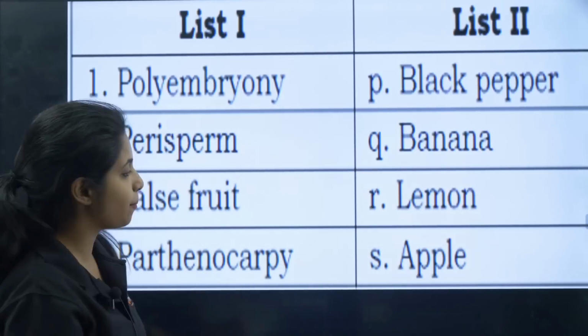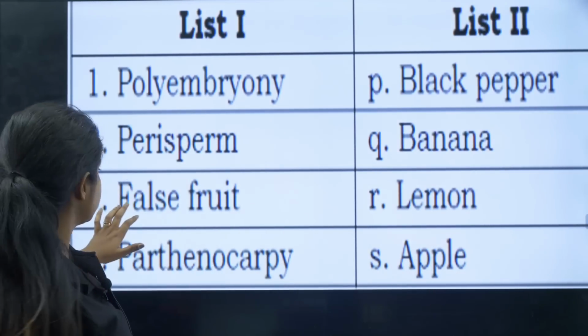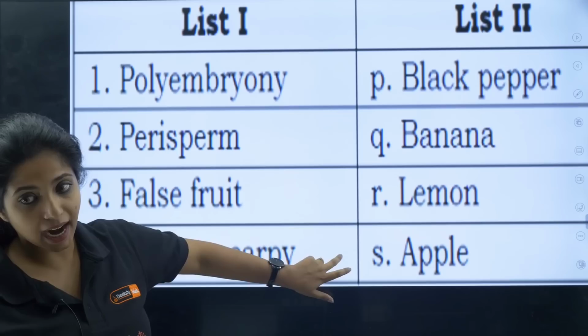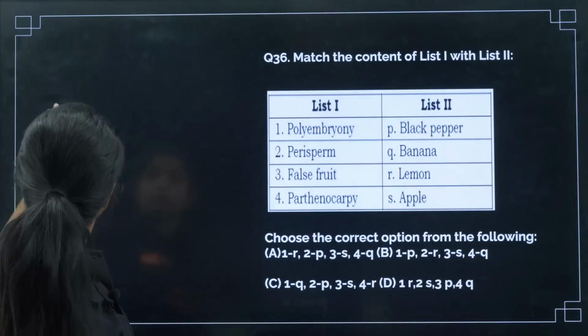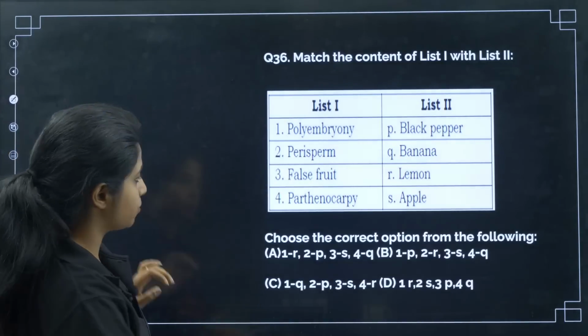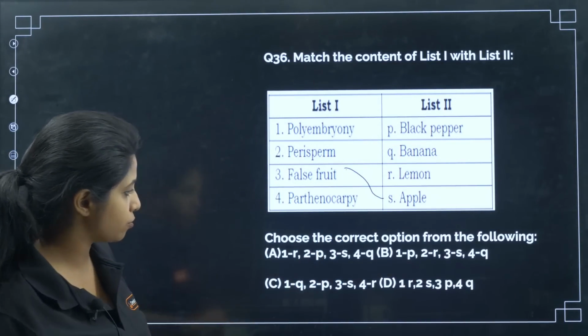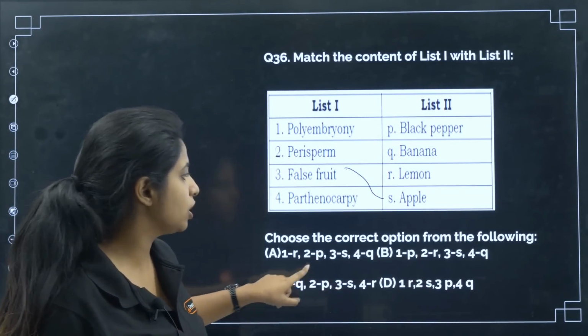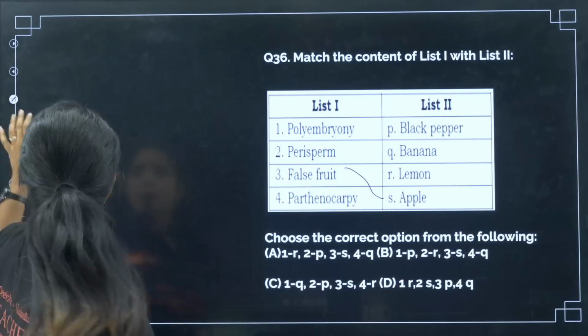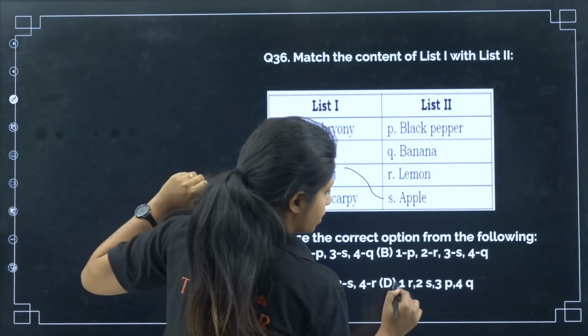Okay, and the perfect example for this is apple. So can I say 3 goes with S? I can say that 3 goes with S. So let me try to find that out with just this option. Let me see if I am able to find the answer with this option. 3 with S, 3 with S. I have 3 options like that. So basically I cannot find out, but I can at least rule out one option, that is this.